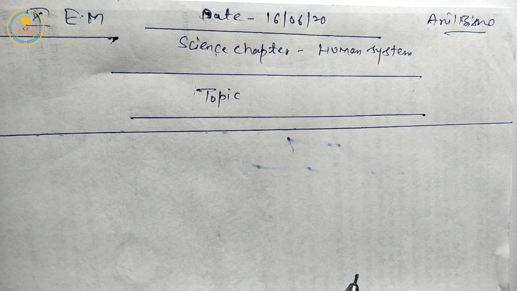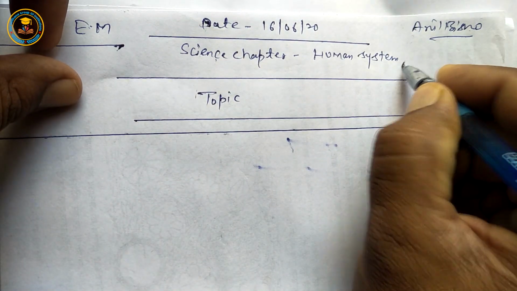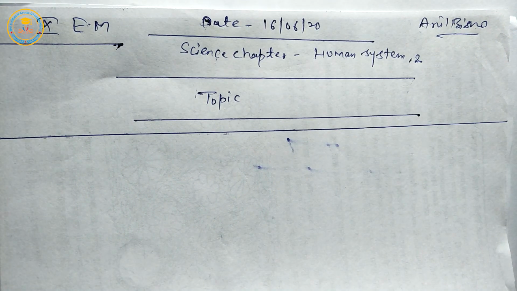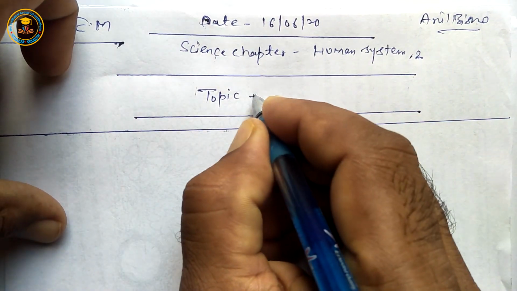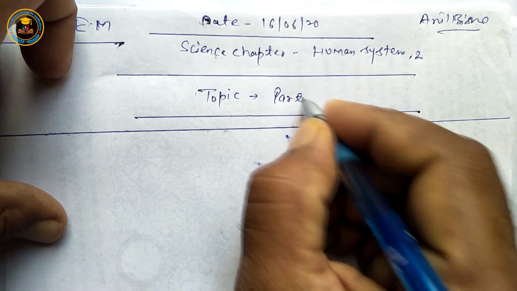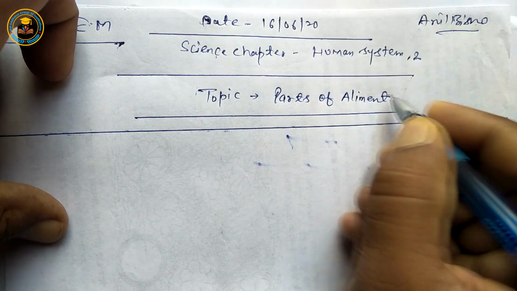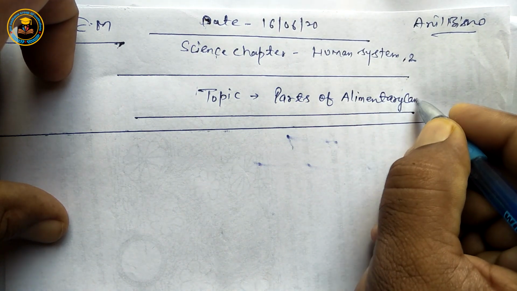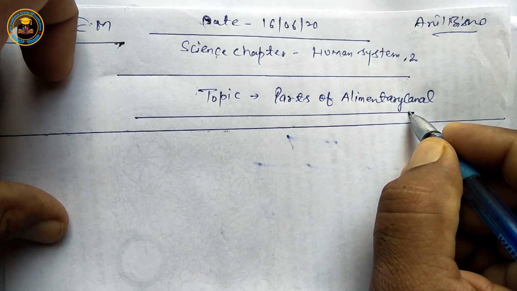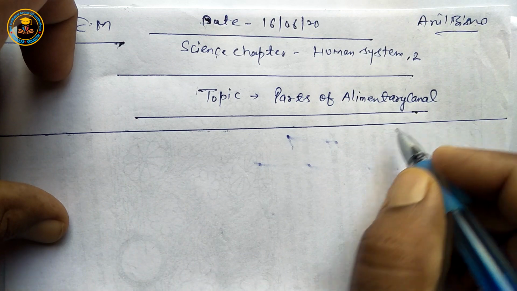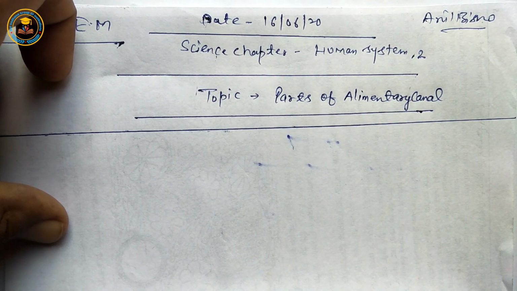Today we are going to discuss again class 10th science book chapter 2, human system, and today's topic is parts of alimentary canal. Students, in previous online classes we studied some parts of the alimentary canal like mouth, buccal cavity, pharynx, esophagus and stomach.